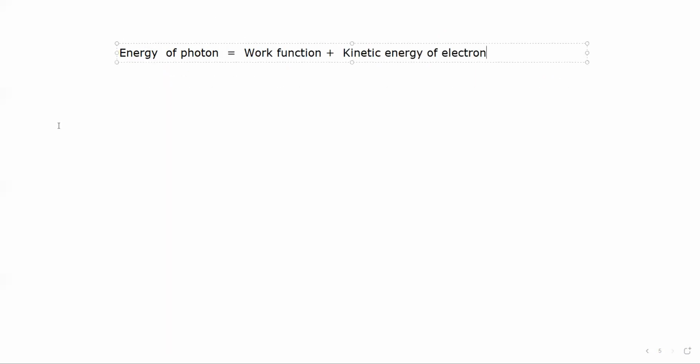At a stopping voltage, so when we connect a stopping voltage, means a voltage at which there is no current or electron is completely stopped, at that case, the kinetic energy of the electron is equal to electrical energy.